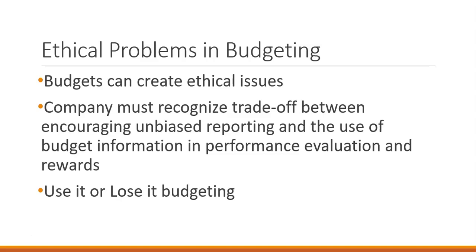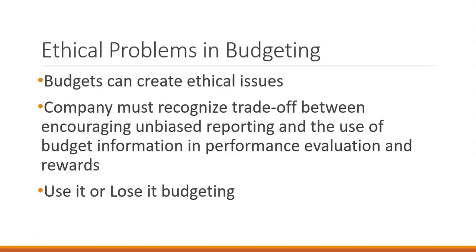Another problem in budgeting is if a company has use it or lose it budgeting. Use it or lose it budgeting is common, especially in government and nonprofit entities, where you get a set budget for a year, and anything that isn't used at the end of the year you have to return, and your next year's budget will be reduced by that amount.